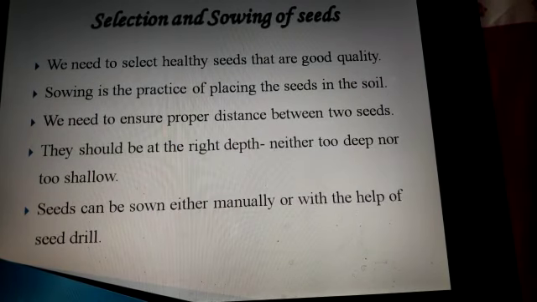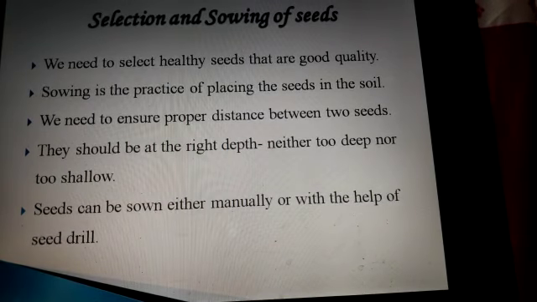Now comes the second step, that is selection and sowing of seeds. Once the soil is well prepared, we need to select healthy seeds that are of good quality. Once the farmer selects the seeds, they need to be sown well. Sowing means the practice of placing the seeds in the soil. We must ensure that seeds are sown at a proper distance from one another and at the right depth, neither too deep nor too shallow.